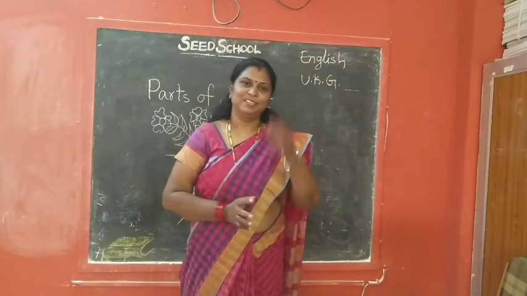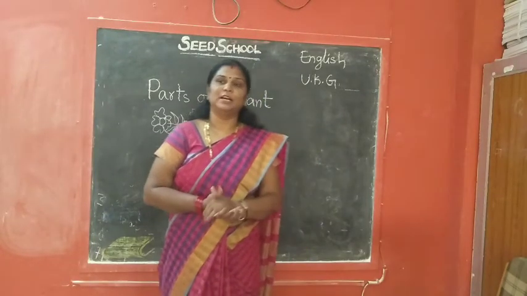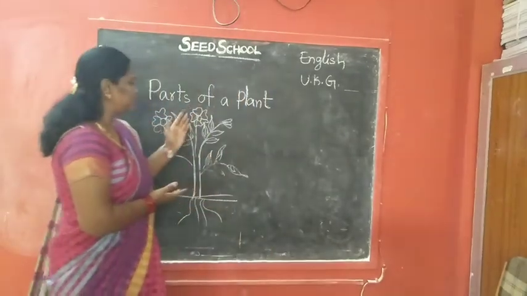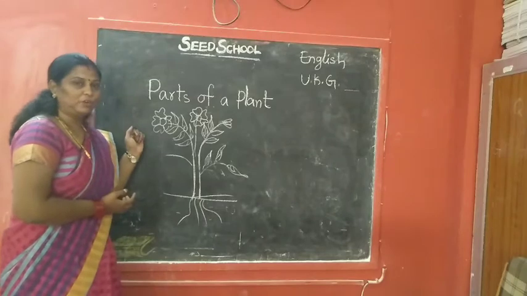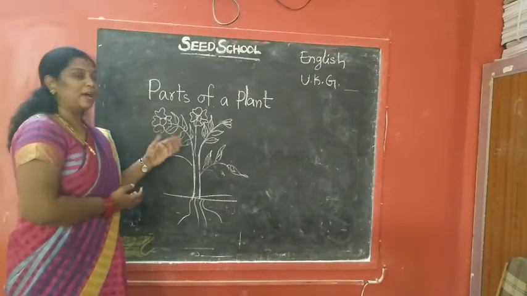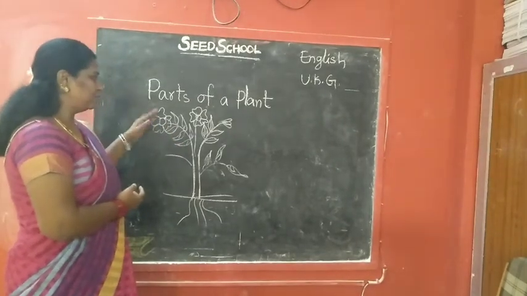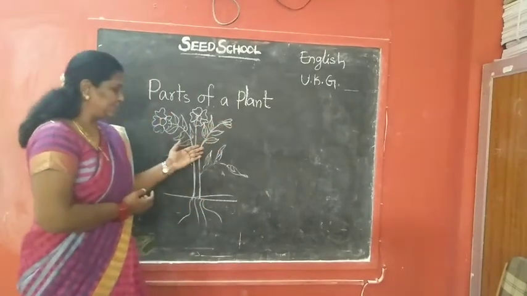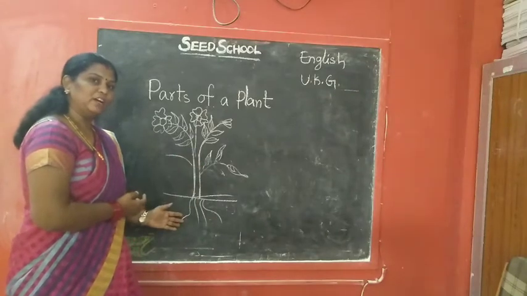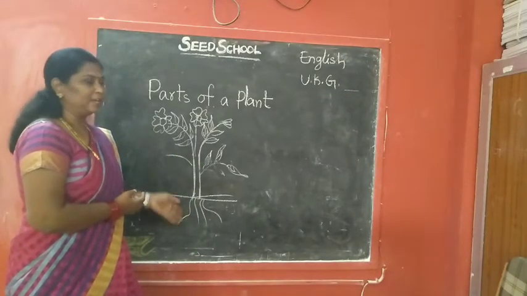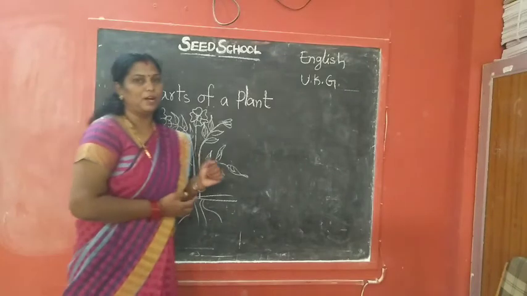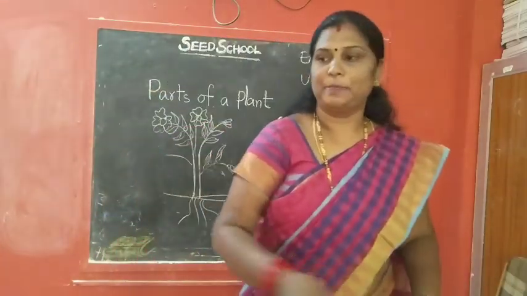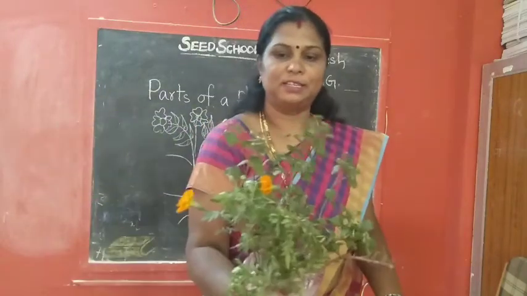Okay? Yes. So now we will learn the parts of a plant. Okay, see this children, this is a plant. Okay, see, this is a plant. You can see a flower, you can see the leaves, you can see a bud, you can see the stem, and you can see the roots. Okay, these are the parts of a plant. Okay, I'll show you what are the parts of the plant.